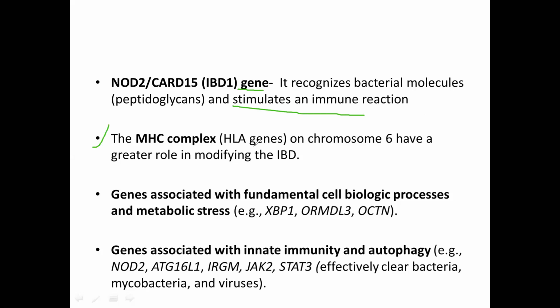Second one is the MHC complex, which is also known as the human leukocyte antigen complex. This gene on chromosome 6 has a great role in modifying the inflammatory bowel disease. All of you know that the MHC complex has two classes, class 1 and class 2. Class 1 usually represents T lymphocytes, you can say cytotoxic T lymphocytes, and class 2 usually expresses antigen presenting cells, dendritic cells, right?